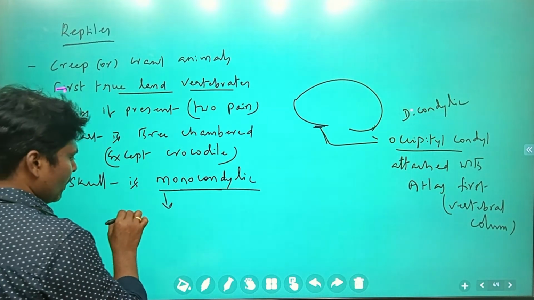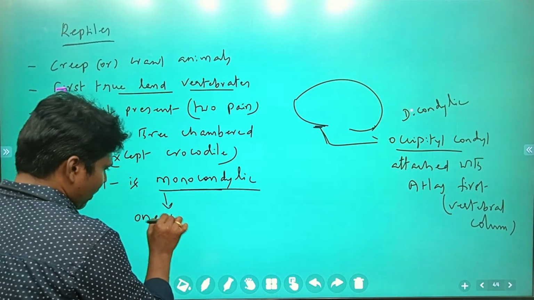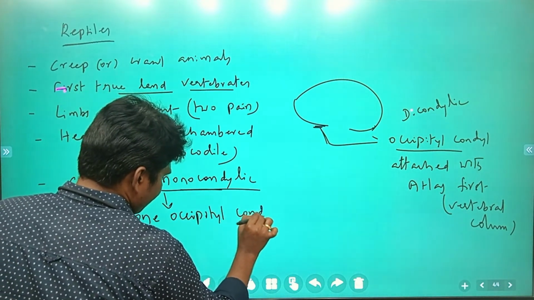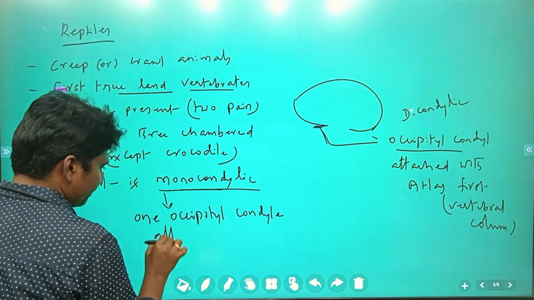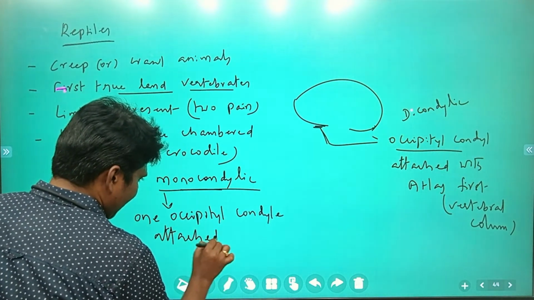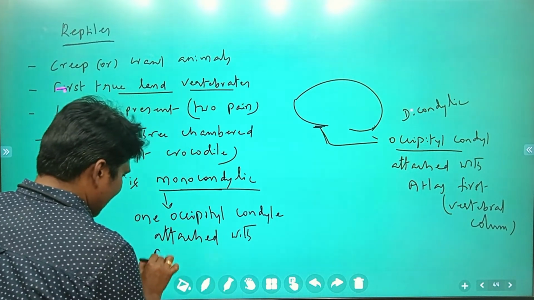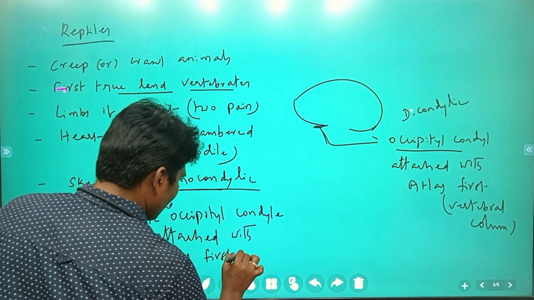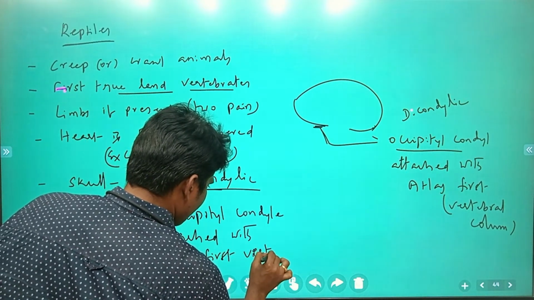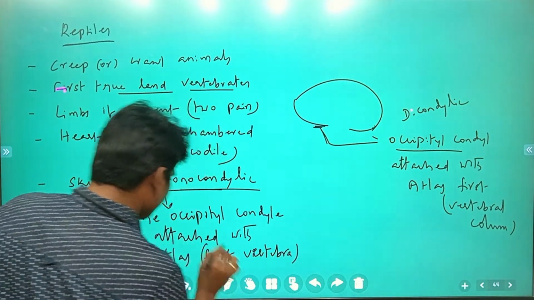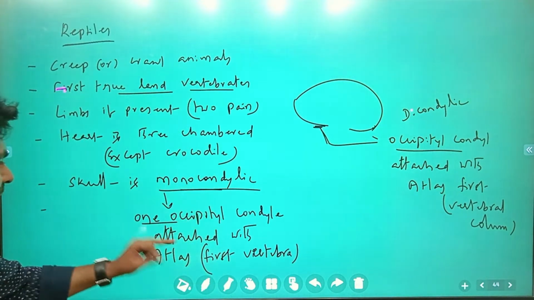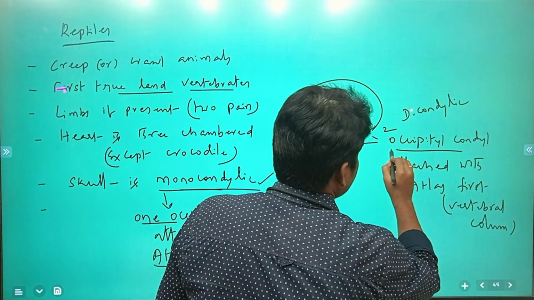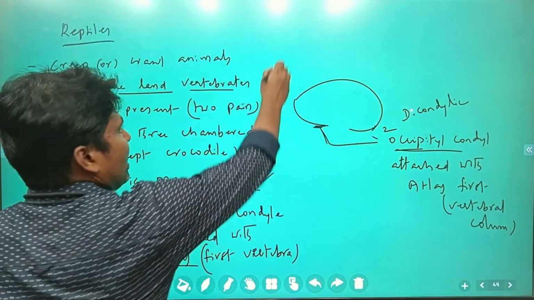I will write it here. One occipital condyle attached with the atlas, the first vertebra. One occipital condyle attached with the atlas: this condition is called monocondylic. If two occipital condyles are attached with the atlas, that condition is called dicondylic.